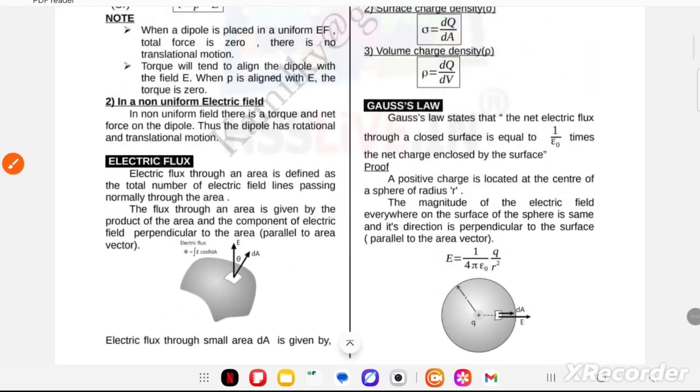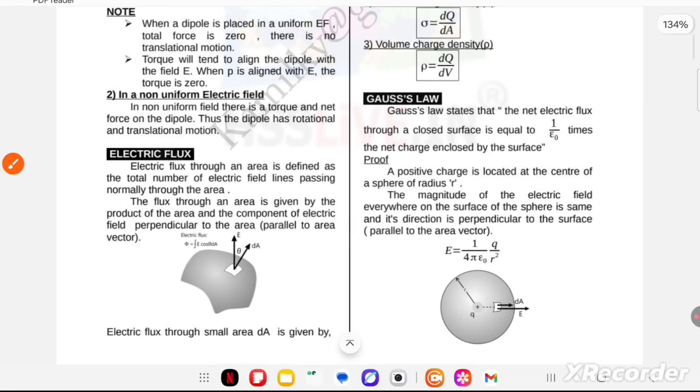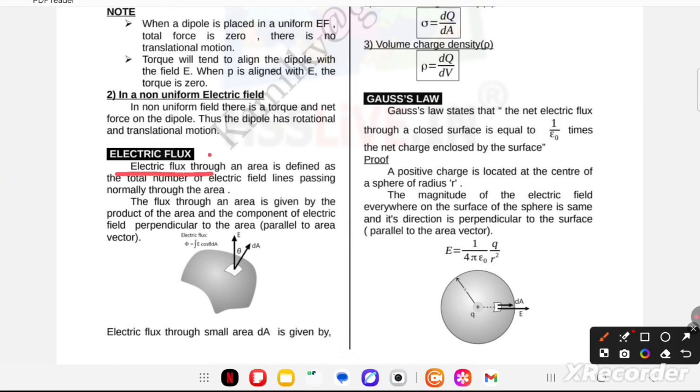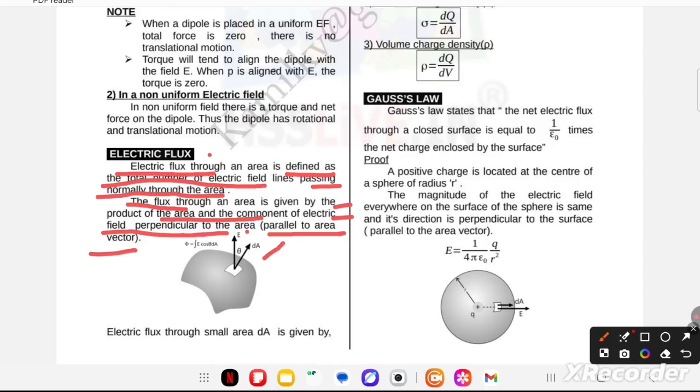What is electric flux? I am going to discuss with you the concept of electric flux. Electric flux through an area is defined as the total number of electric field lines passing normally through the area. The flux through an area is given by the product of the area and the component of the electric field perpendicular to the area, parallel to the area vector. So phi is equal to the integral of E cos theta dA. Here dA is the area vector, E is the electric field, and theta is the angle between them.